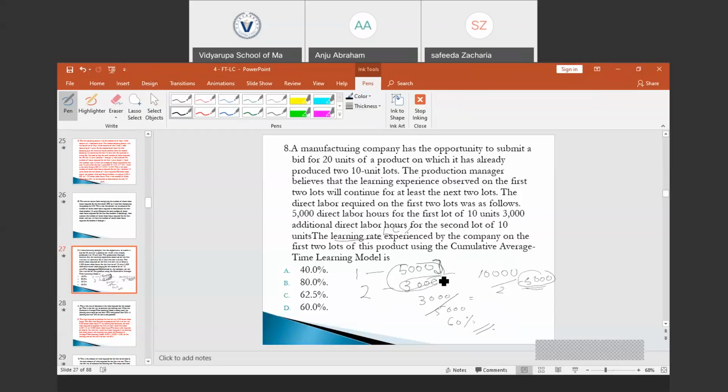Put differently, 5000 is the average time required to produce the first lot, and for the second lot the average time per unit is 3000. So the 5000 gets reduced by a particular percentage to get 3000. 3000 divided by 5000 is 60%. It is the learning rate applicable.